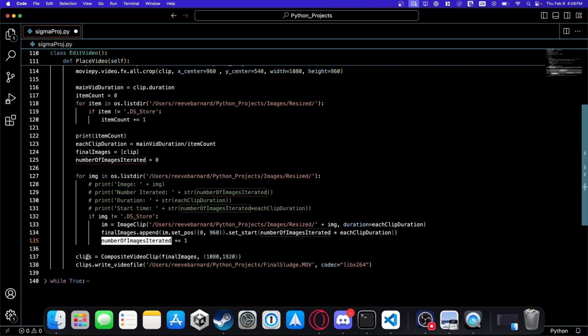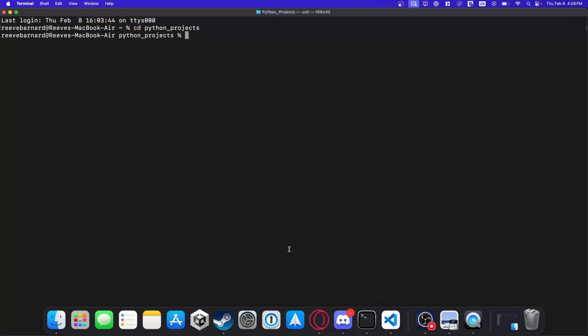And then this just compiles all these final images list into the video file. And that's it. It's really not that complicated. I'm going to go into the terminal and I'm going to show it all from start to finish.